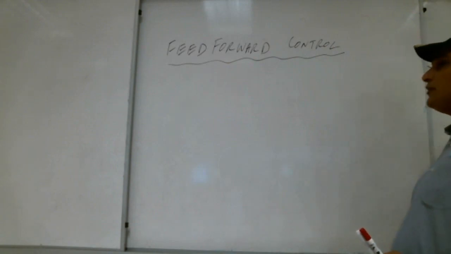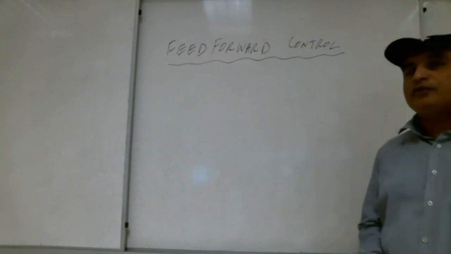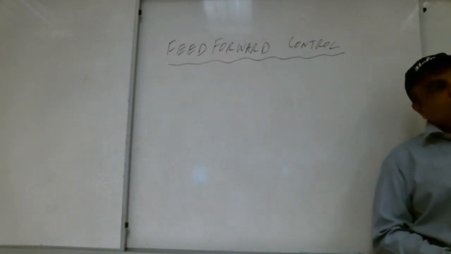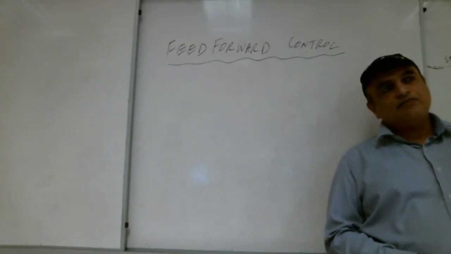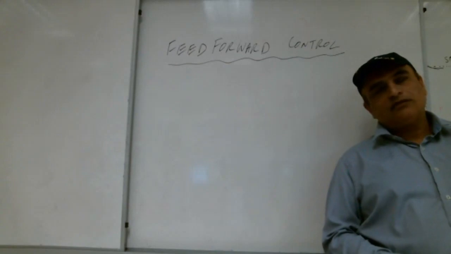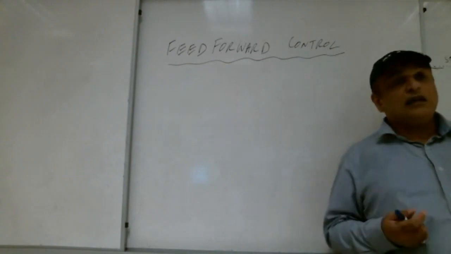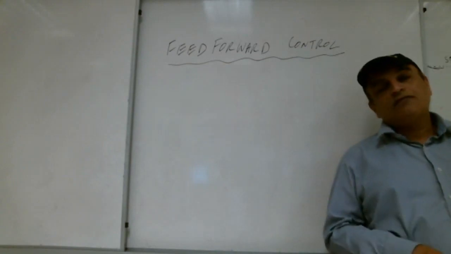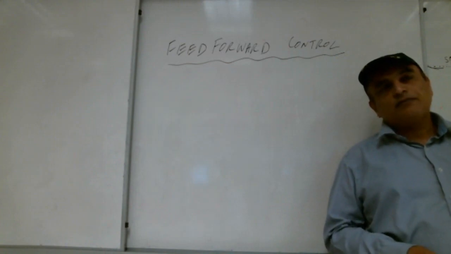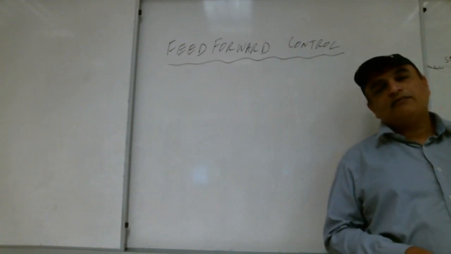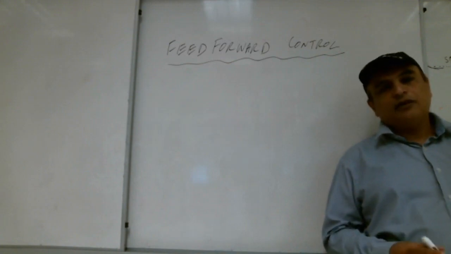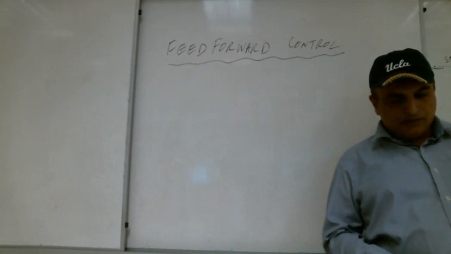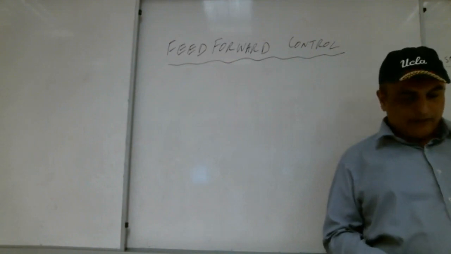So what is the feed forward control, Shabab? Before we go to the feed forward, what was the feed backward control? Some error happens. Error means the difference between process variable and set point. The error travels the whole loop. It goes to the controller, the controller compares it with the set point and then gives the output, and the output tries to fix the error.